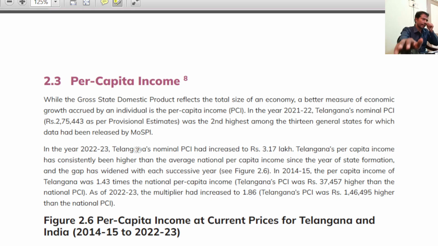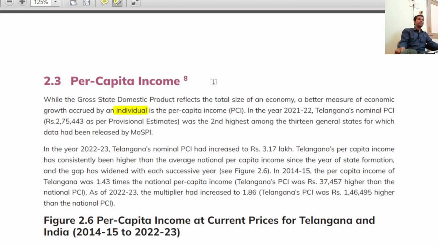Before we take up the data of per capita income, you need to understand what per capita income is, sir. So far we have derived the values of GSDP, gross state domestic product. We all know that GSDP is the total size of the economy: how many goods and services are produced within the state or the country. Per capita income is about an individual. How much benefit is given to the individual? If you want to talk about an individual's benefit, we need to know about per capita income. Per capita income is GDP divided by total population.